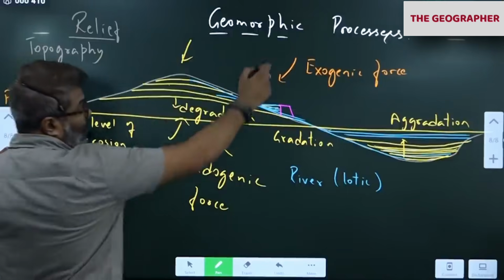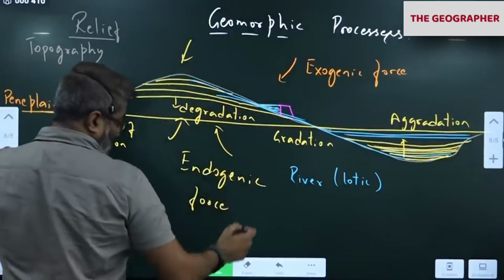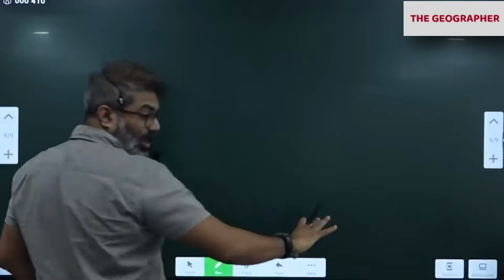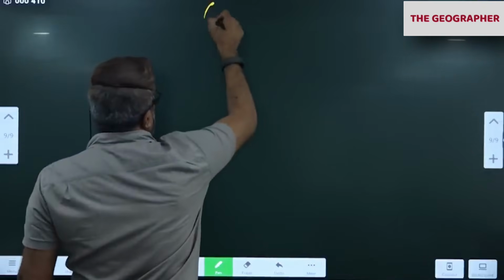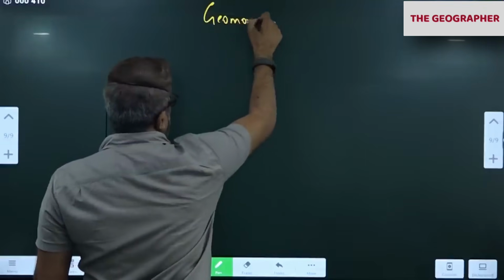Okay. So now I'll classify geomorphic processes. Keep your notebook like this, sideways. Like that. Same topic, everything gets summarized now.